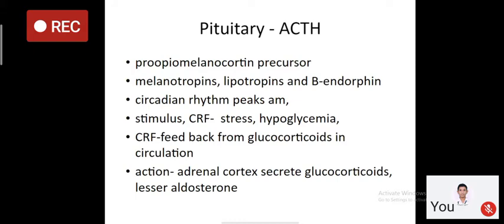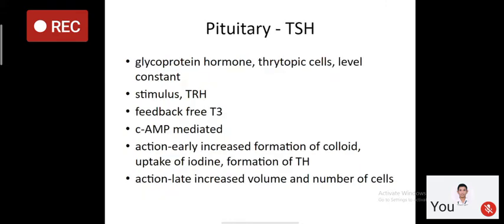seen in ACTH dependent Cushing syndrome. Now, CRH and ACTH are released in response to either CRH or any stress of the body or any hypoglycemia. It will result in secretion of ACTH from pituitary, which will result in glucocorticoid release and negative feedback loop. Since we have already discussed all these details in last two classes, we will not discuss these diseases now.